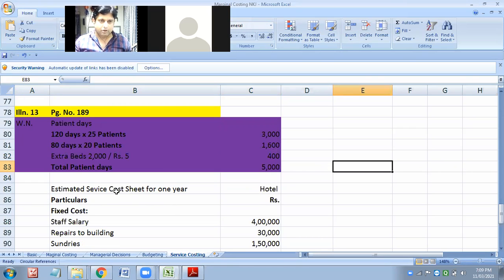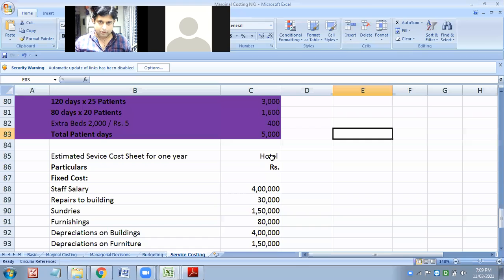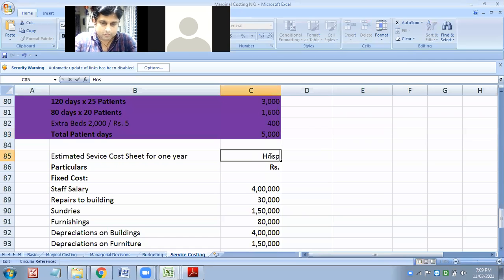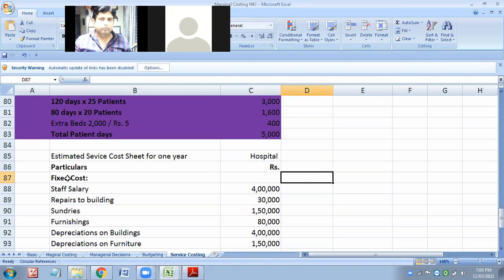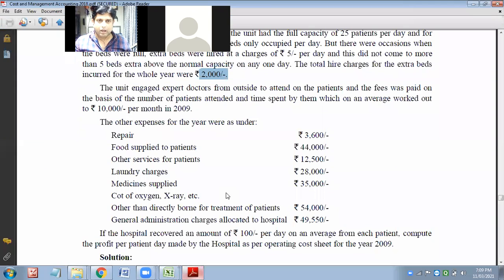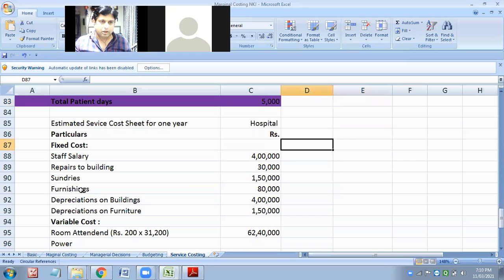But the estimated service cost sheet. What was here? Hospital. So let us take, I think initially all costs are fixed only. Rent, how much is it? 5,000. Salaries will come for sure.